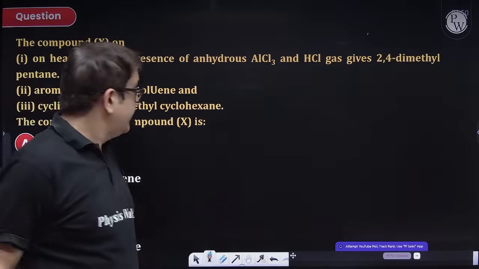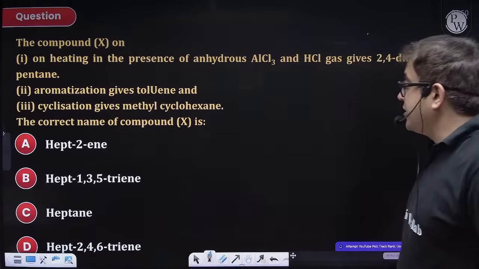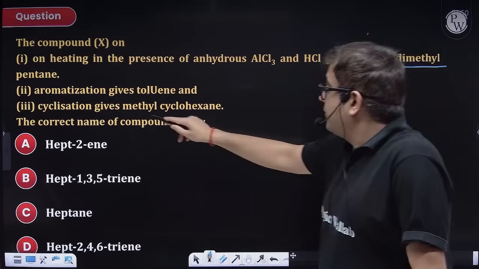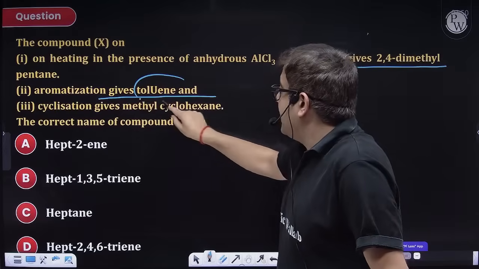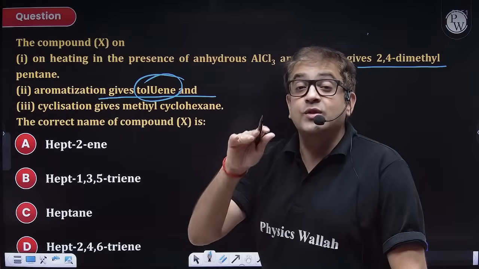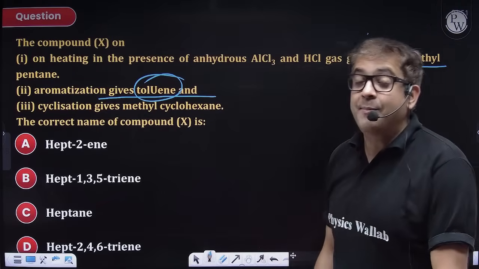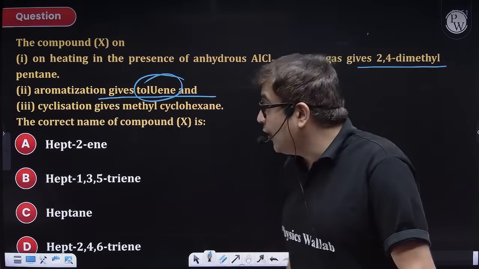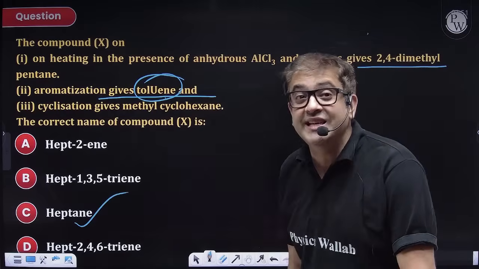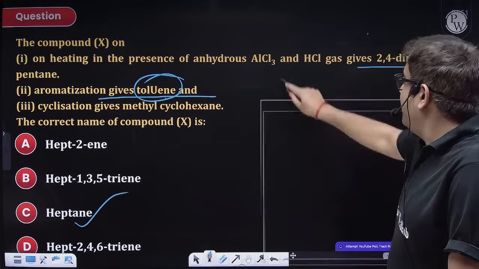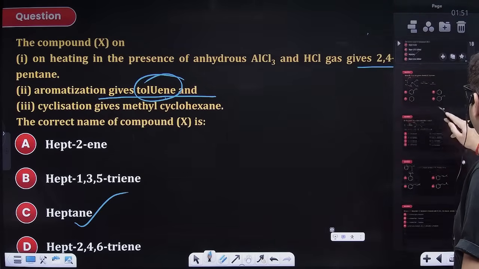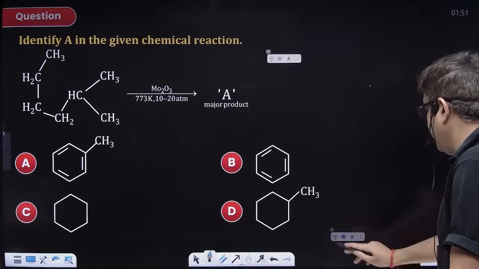Okay. The question is, compound X in presence of anhydrous AlCl3 gives this. Aromatization gives toluene. Now this is a classic case of isomerization. NCERT gives you aromatization. So aromatization of hexane will give benzene, and heptane will give toluene. So if you are getting toluene, then this is definitely heptane. You do not have to see the other options. I hope everybody is with me on this. Perfect, 50% are correct. Okay. Moving to the next one, your time starts now.